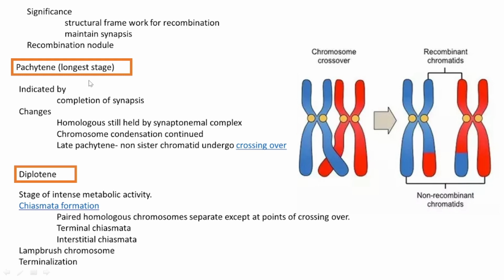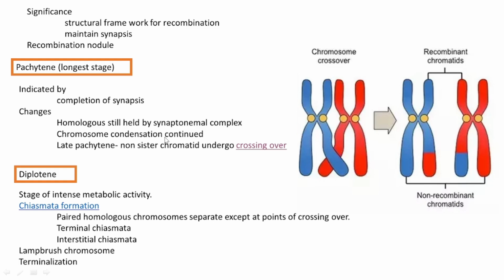In this stage, the important process that is taking place is crossing over. I will explain it to you. Before that, we need to understand what changes are happening during pachytene. The homologous chromosomes are still held by the synaptonemal complex, and also the chromosome condensation is still continuing.